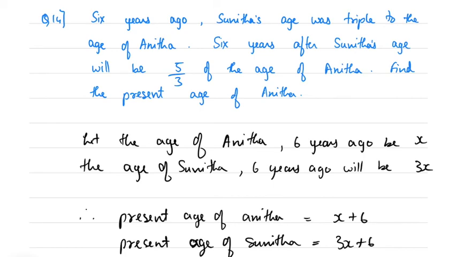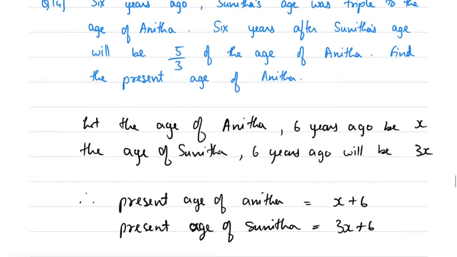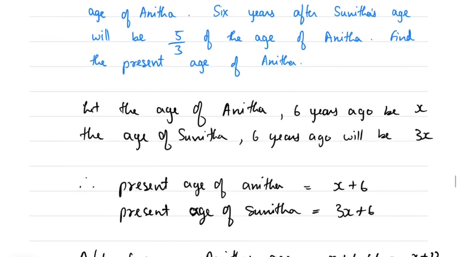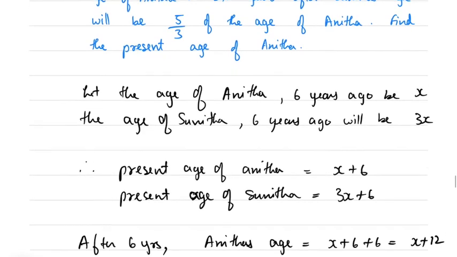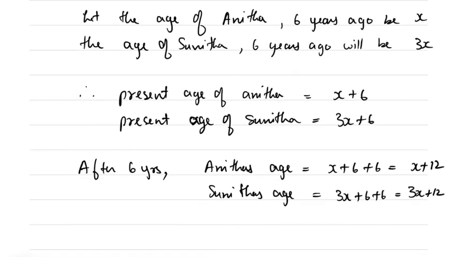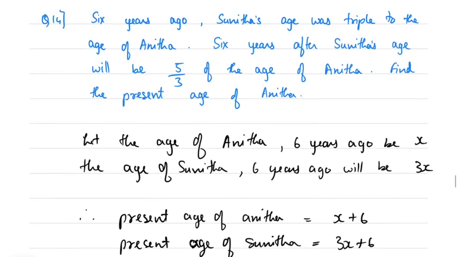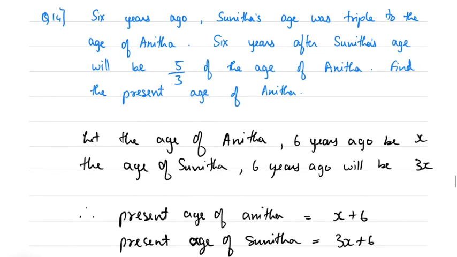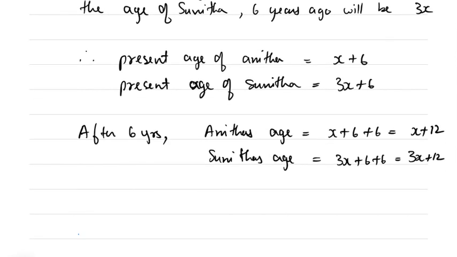Okay. 6 years after, Sunita's age will be 5/3 of the age of Anita. So whatever is the age of Anita, 5/3 of that will be the age of Sunita. So now Sunita's age is 3x plus 12.